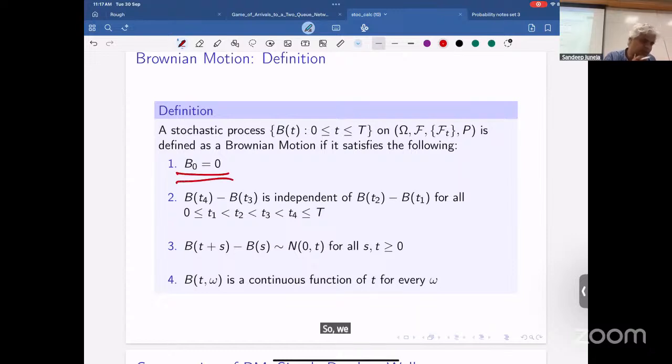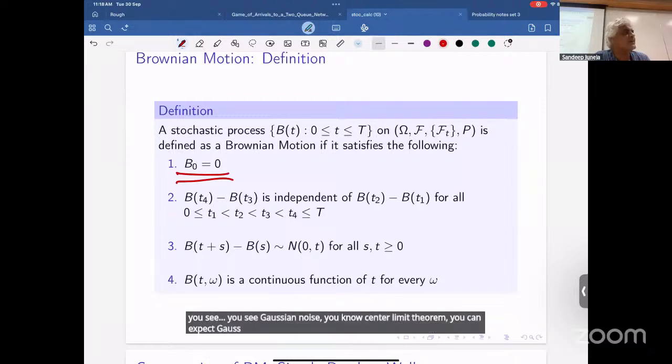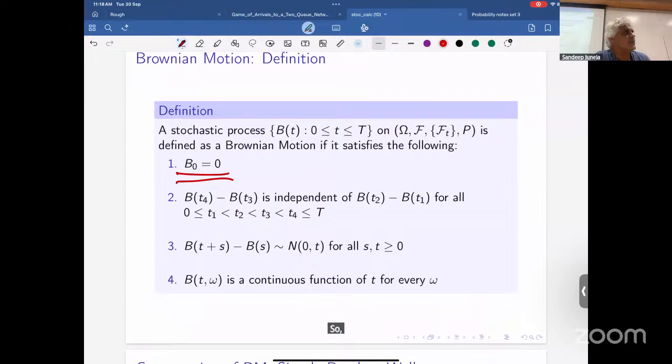So we are kind of in the Einsteinian world. When Einstein first wrote about Brownian motion and its properties in his paper in 1905, he didn't have to worry about technicalities at all. You see Gaussian noise, central limit theorem, you kind of expect Brownian motion to hold. So you just expected it, and then you played with its properties.